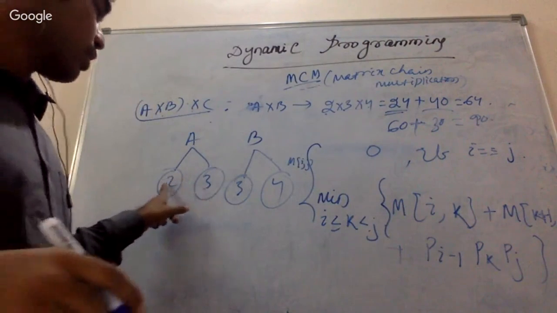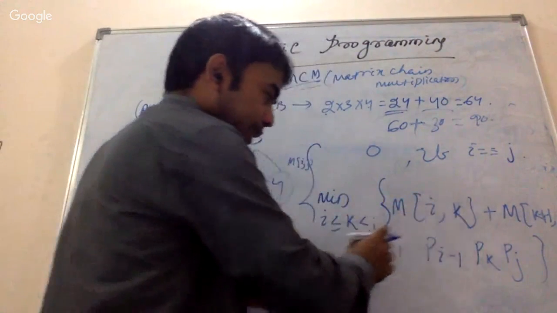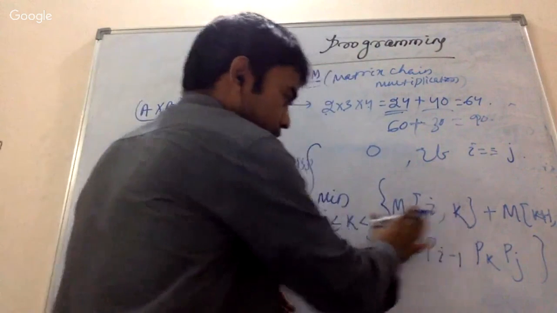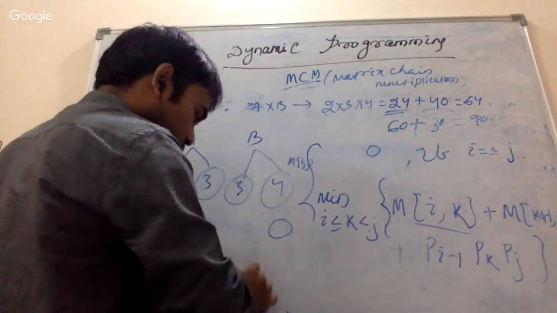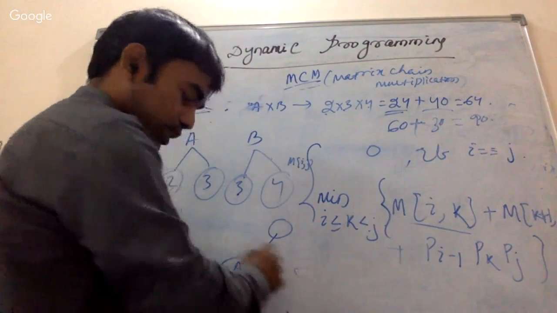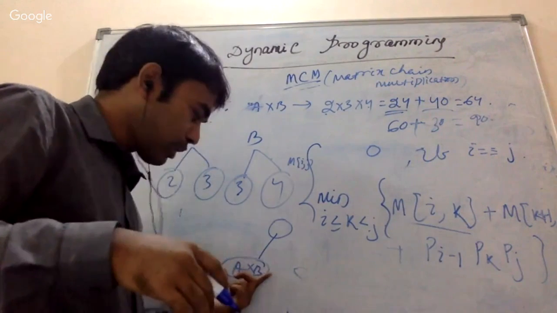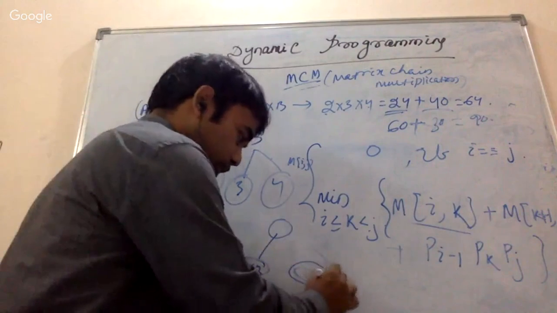Whenever I'm finding this particular m of ij, I'm trying to find out m of ik. Okay, m of ik means multiplication of the smaller part. So you have seen that one, right? So a cross b, and this is c. So I will try to find out this one and this one. What is the number of operations needed for, suppose this was c cross d.